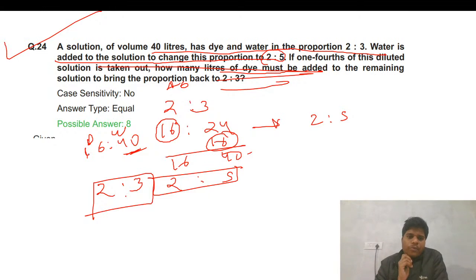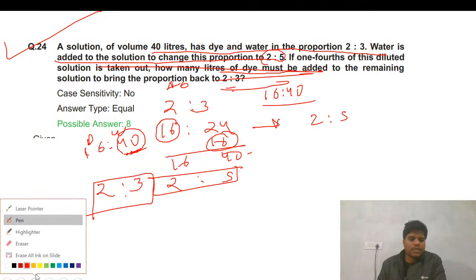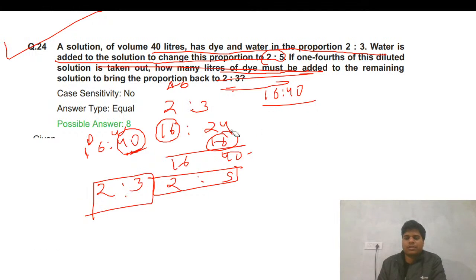To bring it back to 2:3, okay, one step I just left there. So this step was 16:40. That's why we should read questions very carefully.